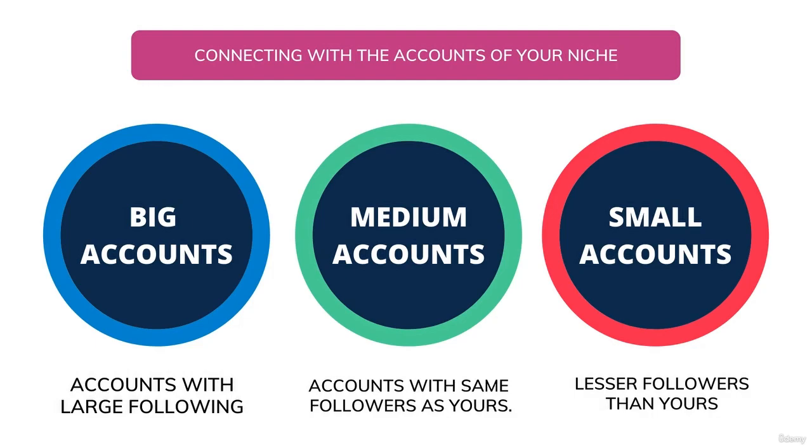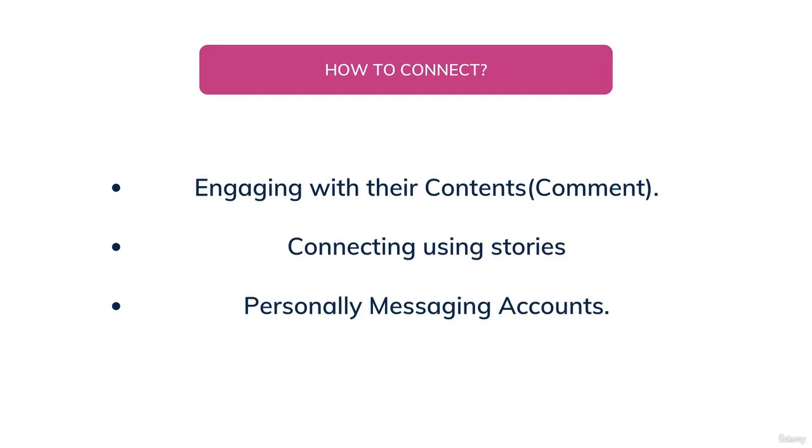Now let's ask a different question: how do we connect with these accounts? There are three methods to connect with the accounts of your niche, and we have talked about the first two methods in the last section of this course. The first method was to engage by commenting on their posts frequently, and they're going to take a look at your page. The second way of connecting was using Instagram stories, and I've shown it to you in the previous section.